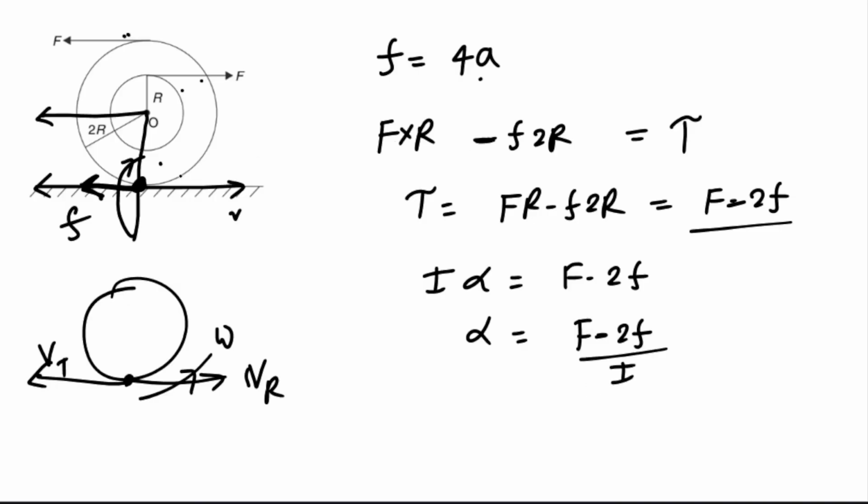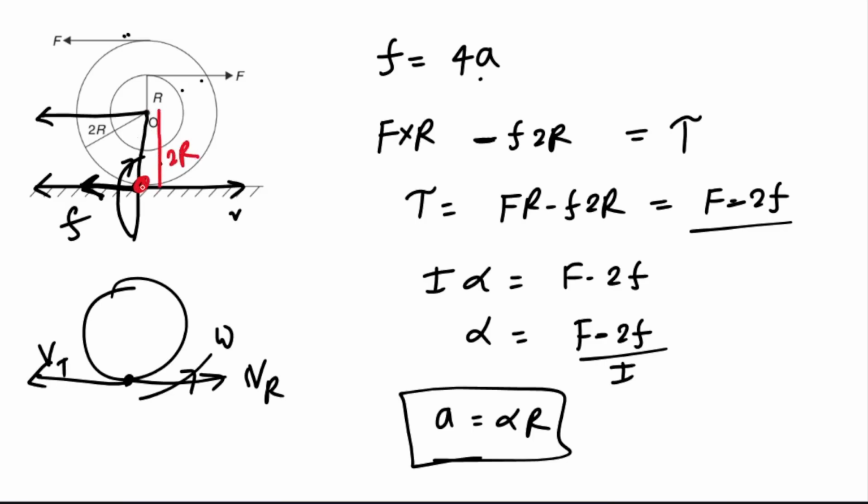And we know that in case of pure rolling, A will be equal to alpha r. Here I said A equal to alpha r, but this is wrong, because if you see carefully, alpha is this and the distance of this point from the axis of rotation is not r, it is 2r. So the acceleration of this point, net acceleration, should be 0. Because of translation it is a in this direction, because of rotation it will be in this direction, alpha into 2r, not r. So write the 2 term here. So r is 1, so a is equal to 2 alpha.